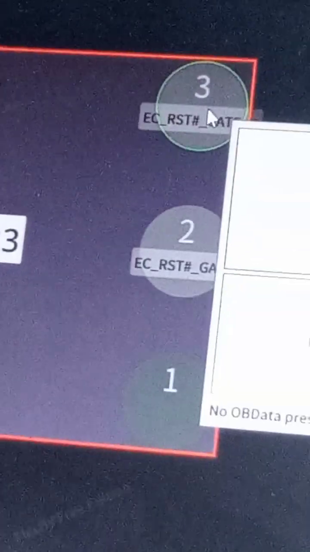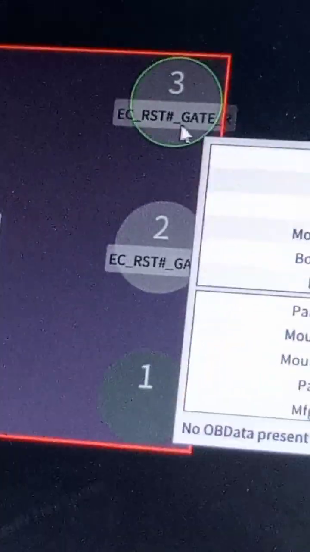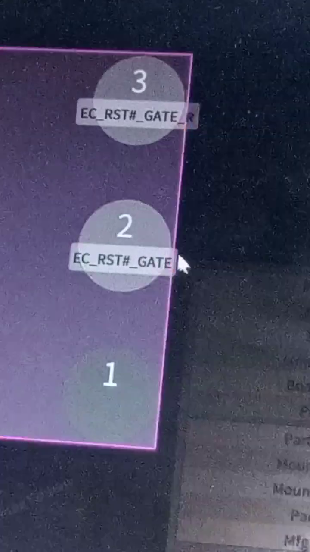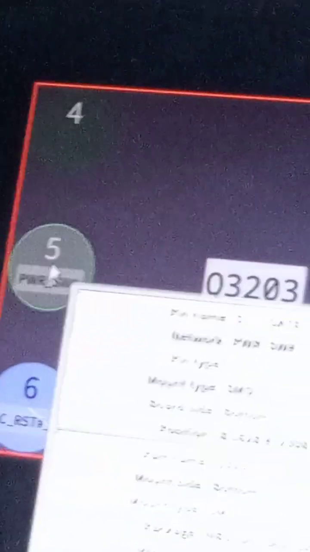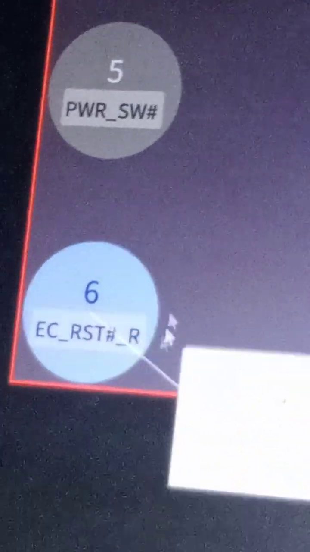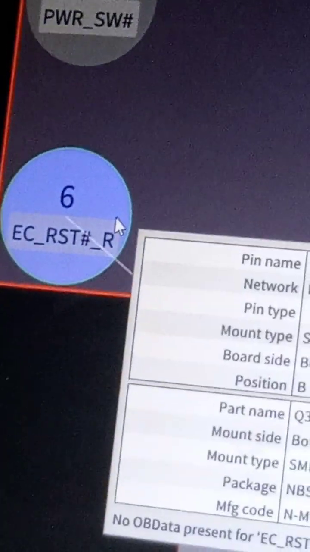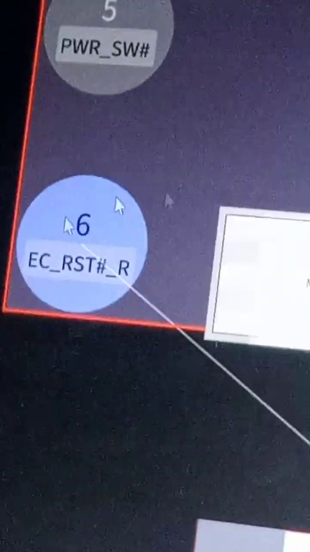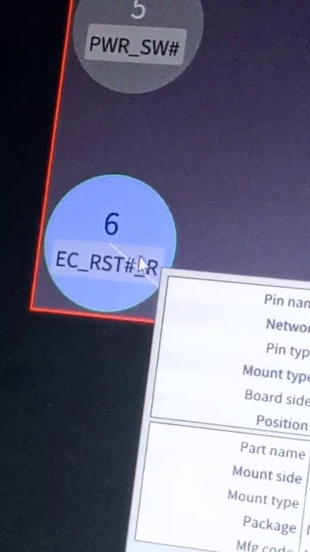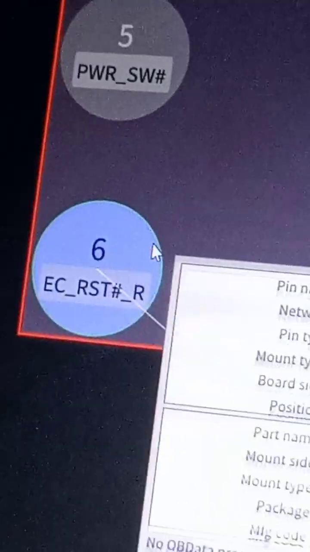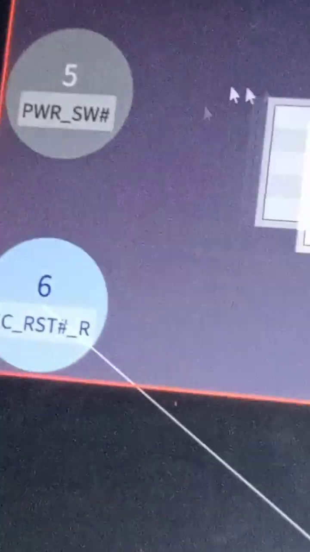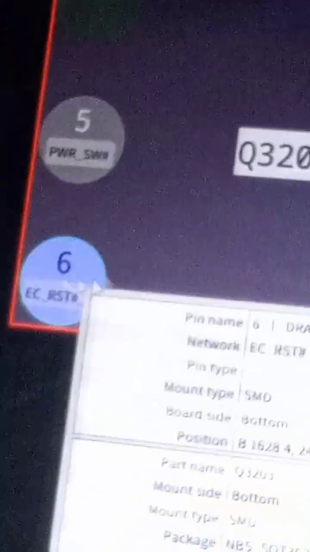This is the gate supply for the MOSFET, EC reset gate. This is also EC reset gate, and then we are supposed to have our output here on pin 6. So now let's go ahead and probe pin 6 on this MOSFET and see if we have our EC reset signal. Afterwards, I'm going to clean up that portion of the motherboard, and if it still does not come up, I will replace this MOSFET.